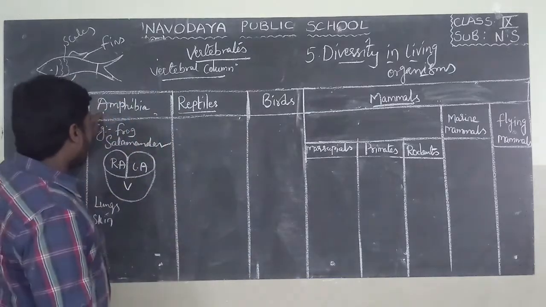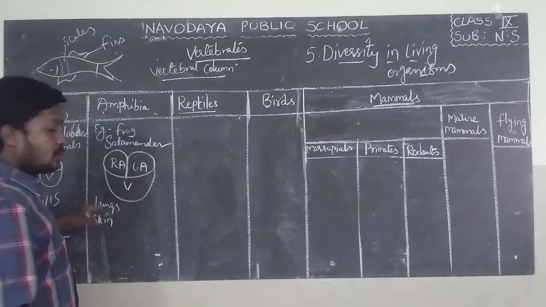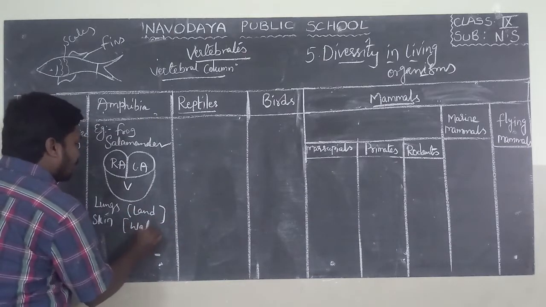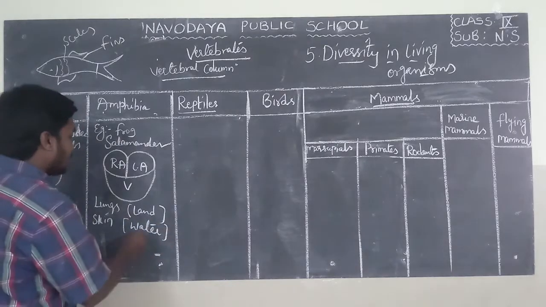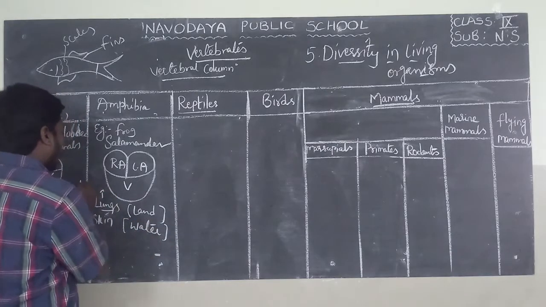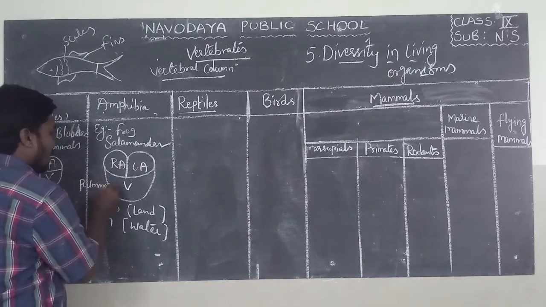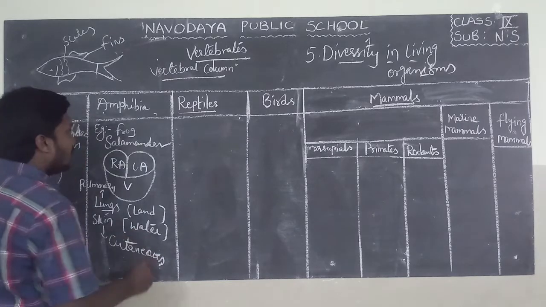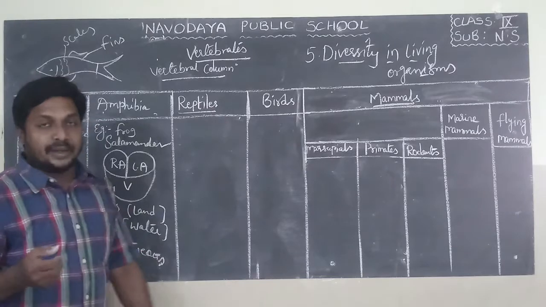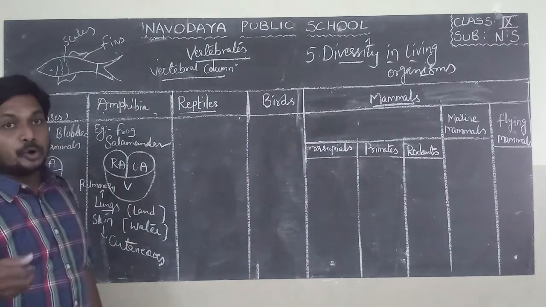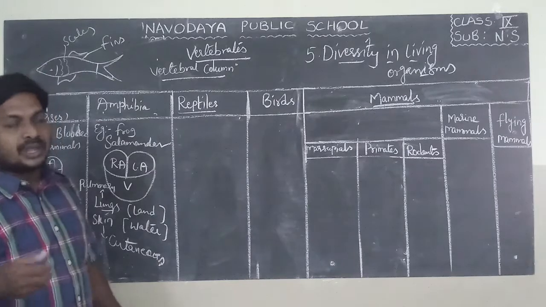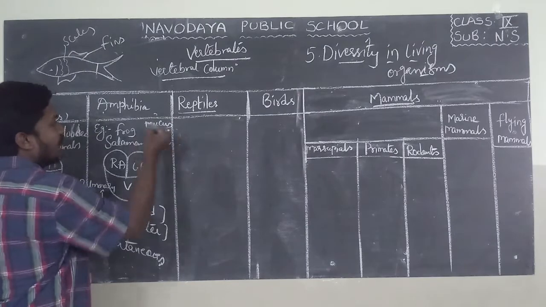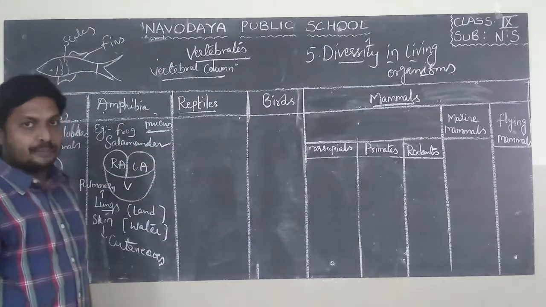Amphibians can respire with their lungs when they are on land, and when they are in water, they can respire with their skin. The respiration which takes place through lungs is called pulmonary respiration, and the respiration which takes place through skin is called cutaneous respiration. They have slimy skin. Slimy means sticky to touch. They have mucus glands in their body, which secrete a substance known as mucus. This mucus is helpful for cutaneous respiration.